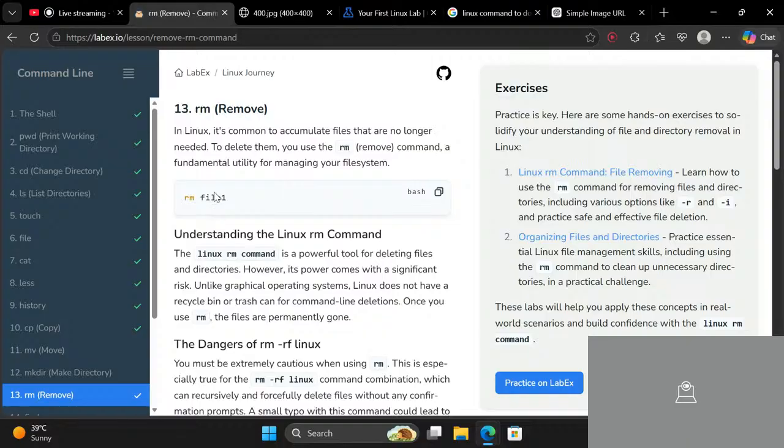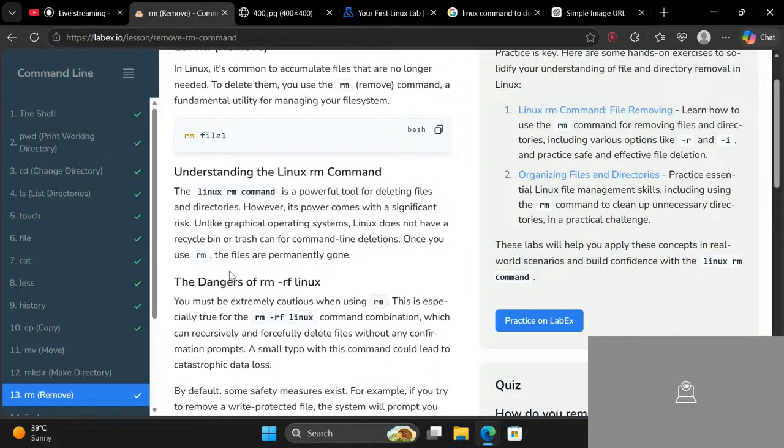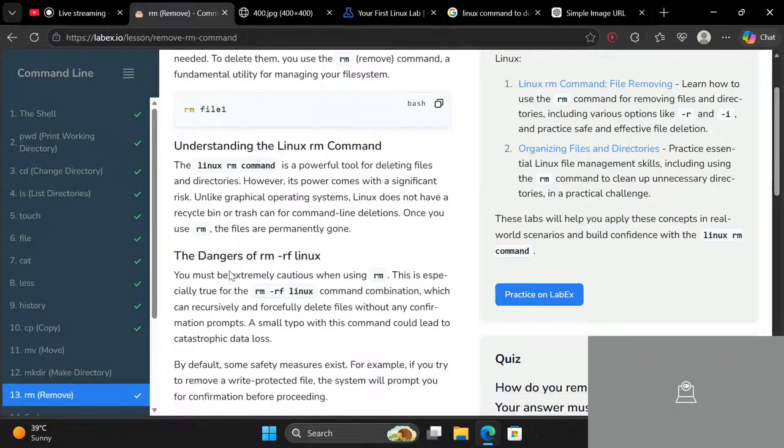So let's see what rm does. Okay, rm means the remove command, fundamentally a utility for managing a file system. Understanding the rm command for deleting files and directories. However, its power comes with significance and risks. Unlike graphical user interfaces, Linux does not have a recycle bin or trash can for command line deletion. Once you use rm, the files are permanently gone.